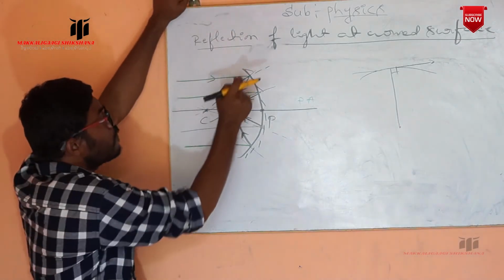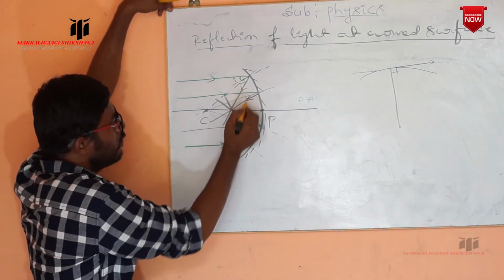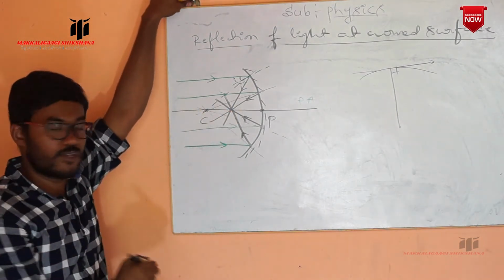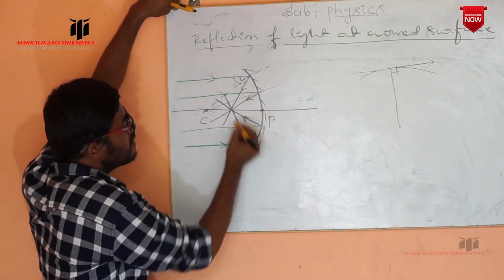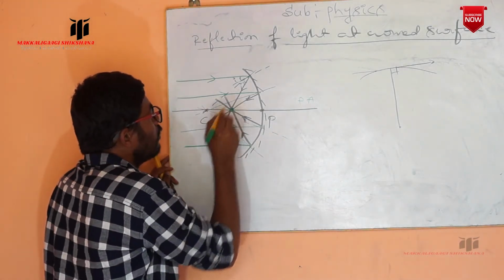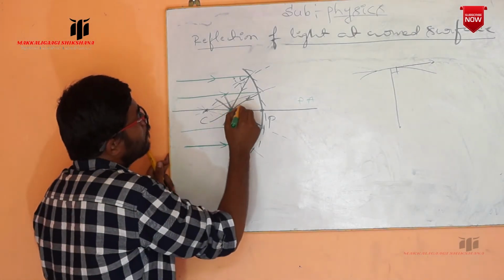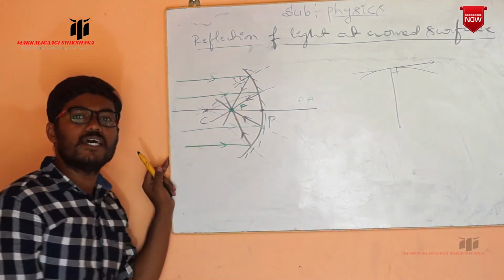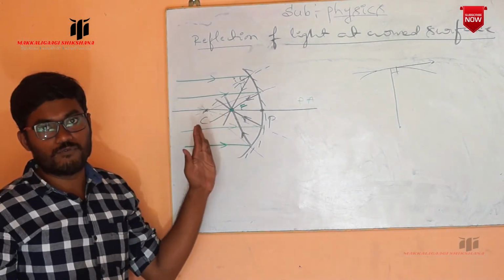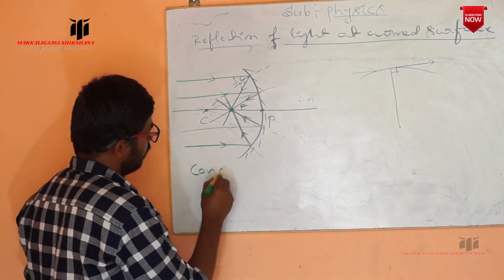And after striking the surface, all these reflected rays meet at a certain point on the principal axis. This is the point where all the reflected rays are meeting. That point we take as the focus or principal focus, indicated with the capital F. This capital F indicates the principal focus of the concave mirror, because we are taking a concave mirror.